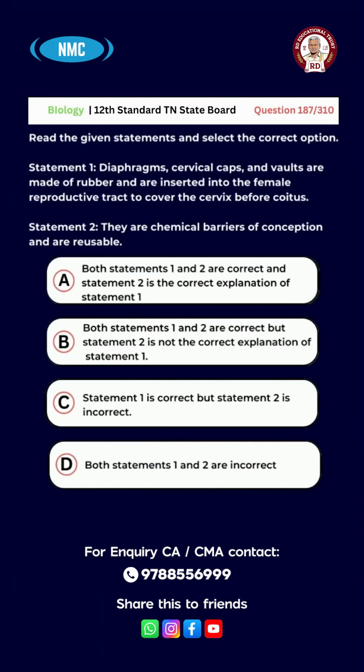Options: A. Both statements 1 and 2 are correct and statement 2 is the correct explanation of statement 1. B. Both statements 1 and 2 are correct but statement 2 is not the correct explanation of statement 1. C. Statement 1 is correct but statement 2 is incorrect. D. Both statements 1 and 2 are incorrect. And the right answer is option C. Statement 1 is correct, statement 2 is incorrect.